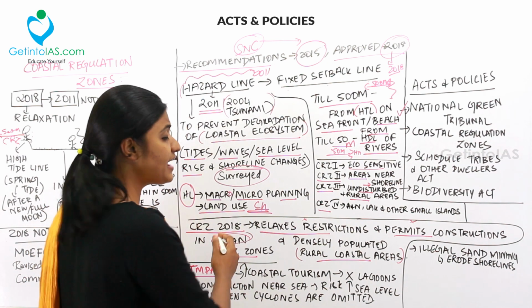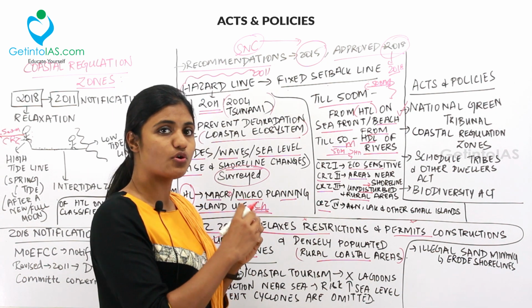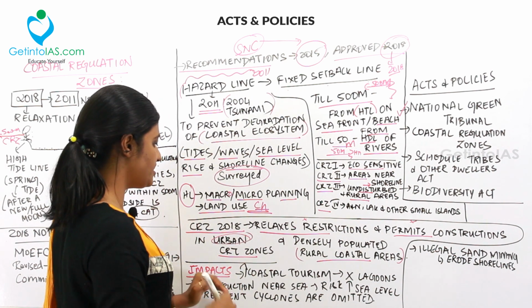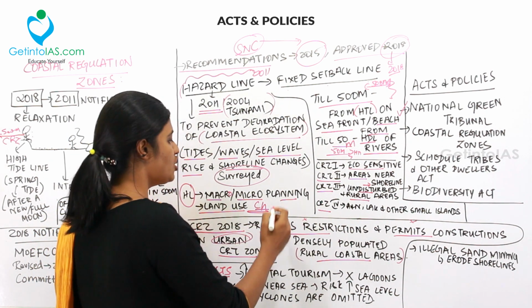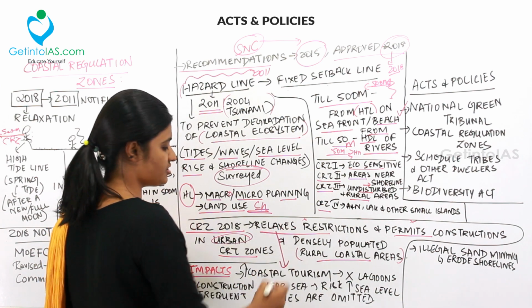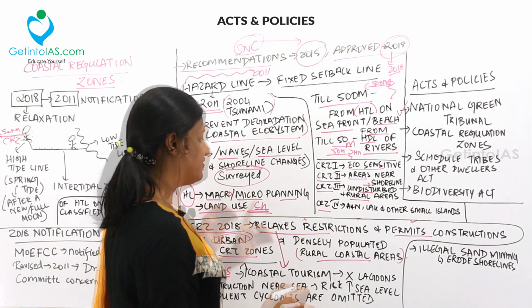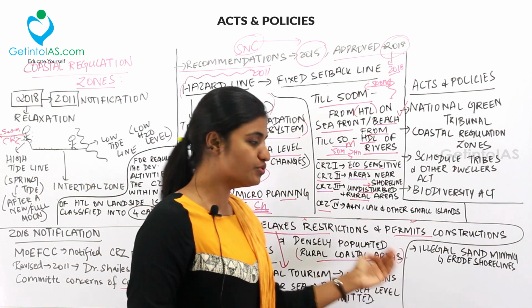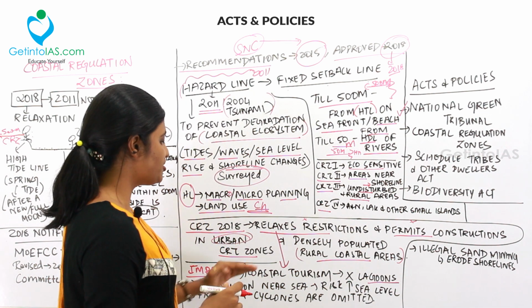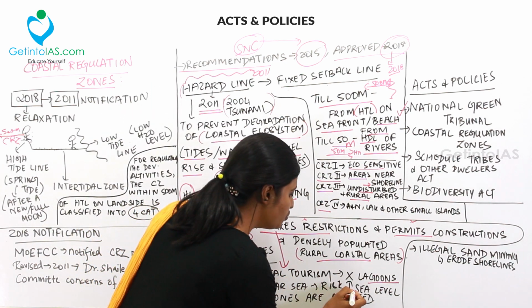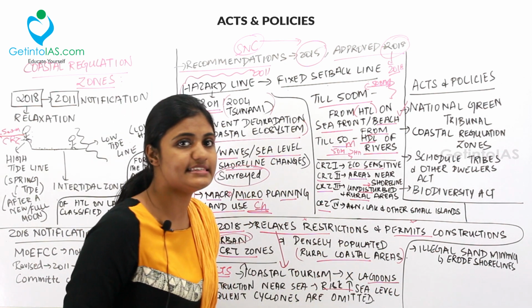So what are the impacts of relaxing all these coastal regulated zones? First one is high coastal tourism. They relaxed restrictions, right? So that paved the way for tourism, that is coastal tourism, which shrinks all the lagoons. So high tourism is really not good for the lagoons. And then construction near the sea is of huge risk because of the increasing sea level.